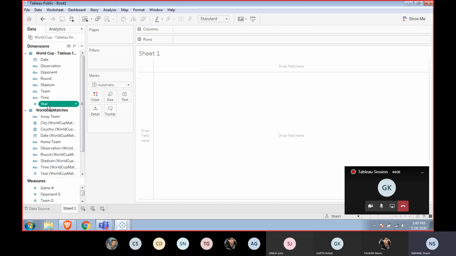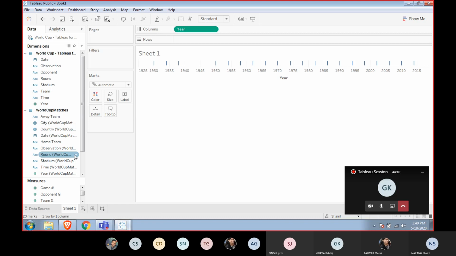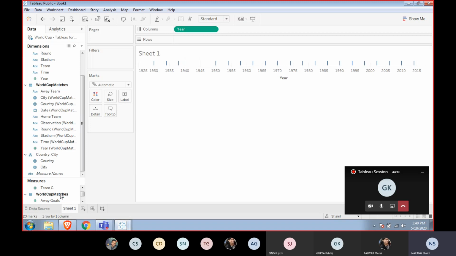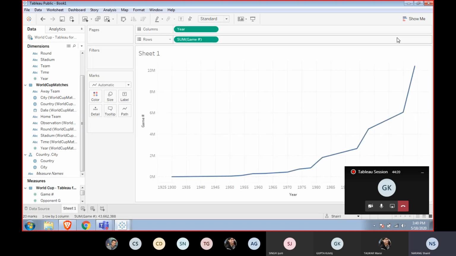If I have the year and a measure, number of games, both are green. So what do you imply by the green pills over here?